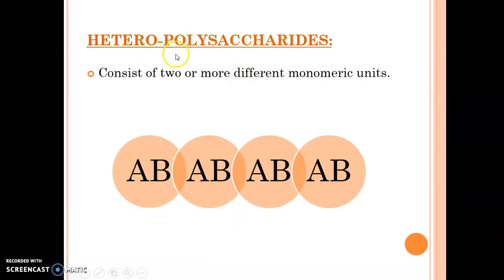Now, what is a heteropolysaccharide? Now see, if A and B are two sugars, A is joined to B, and again AB is joined to AB, then AB, and then again AB. There is a linkage between A and B sugars, and there is also a linkage between B and A. So AB, BA, AB, BA. If the linear chain is composed of two different sugars, it is a heteropolysaccharide.